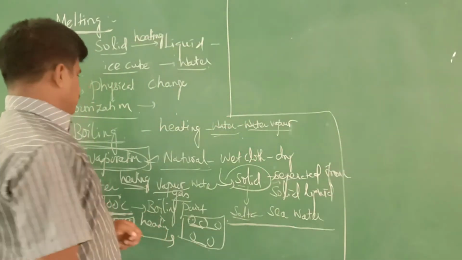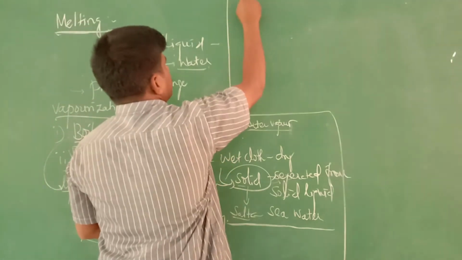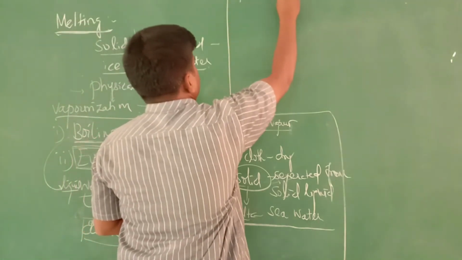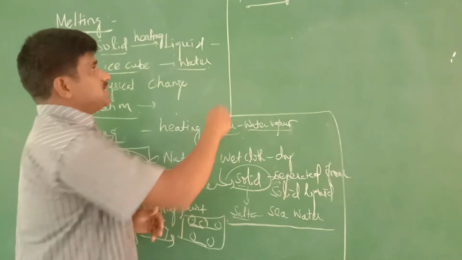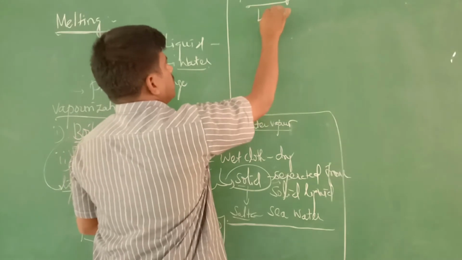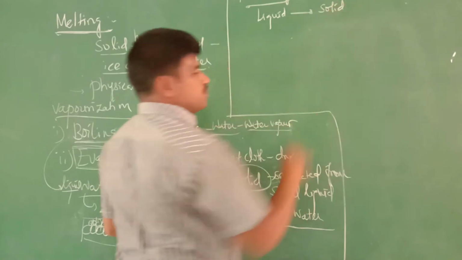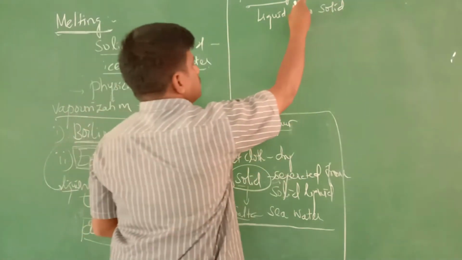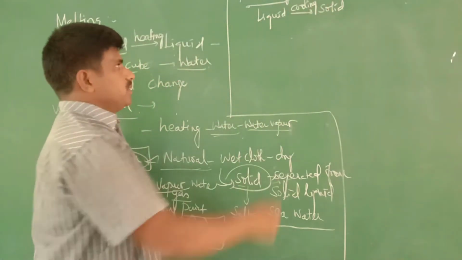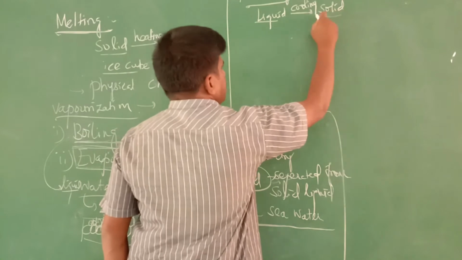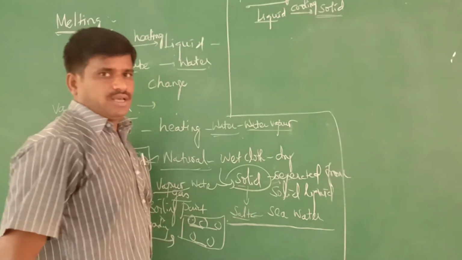We go for the next one. What is the next process? It is freezing. Freezing is the process which takes place in the conversion of liquid into solid. Liquid into solid. This freezing takes place on cooling. Liquid state gets converted into solid state on cooling. This process is called freezing.